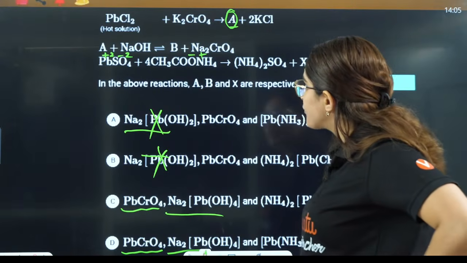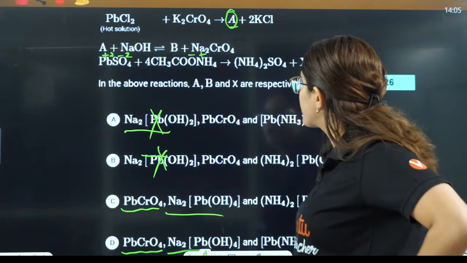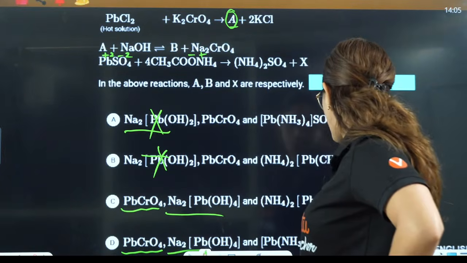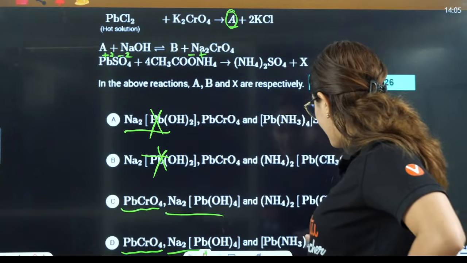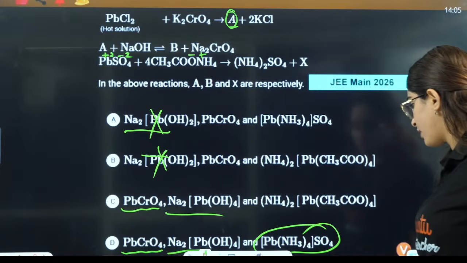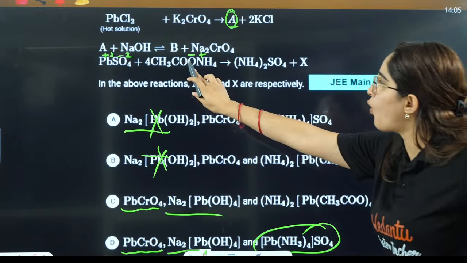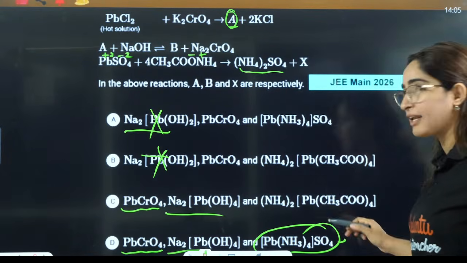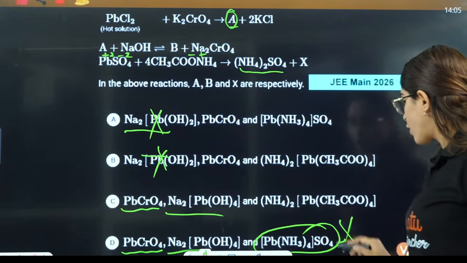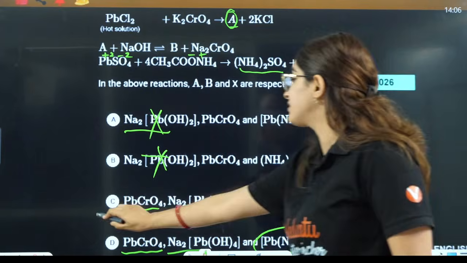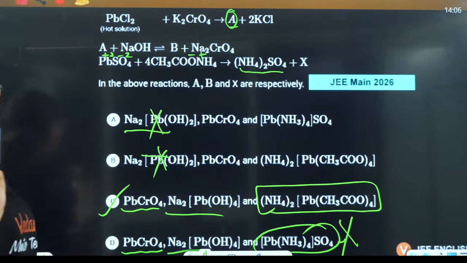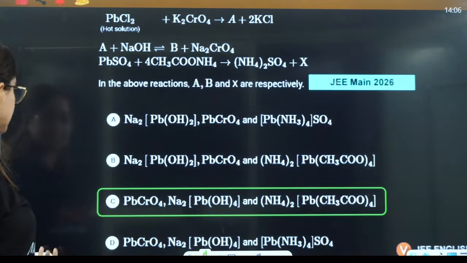So NH4 and this reacted to give (NH4)2SO4. Then you have CH3COONa, that should definitely be there. Here you don't have it. CH3COO negative should be there. If you don't have it here, then where has it gone? So this cannot be the answer, this will be the answer. Okay, that way also you can answer this. By elimination also you can answer this question here, right?